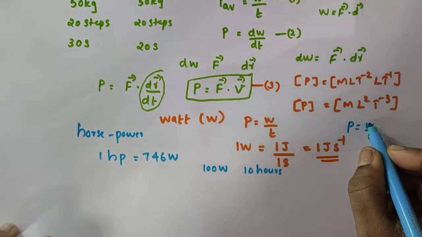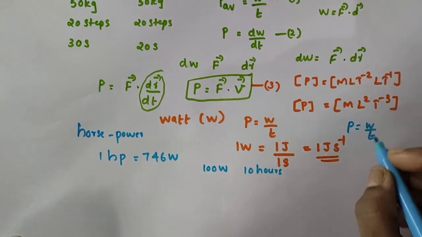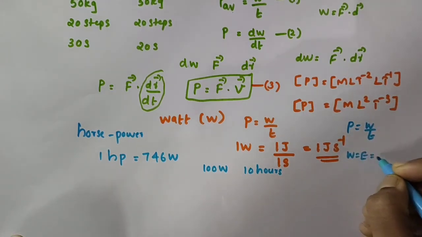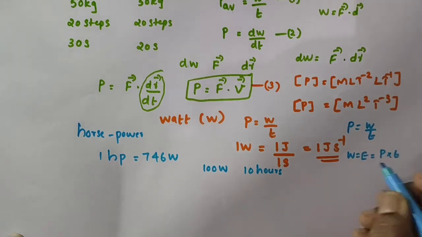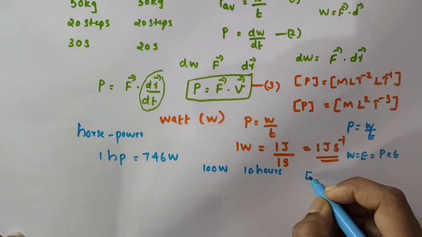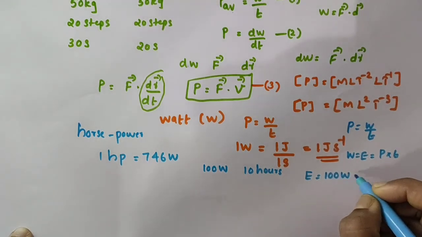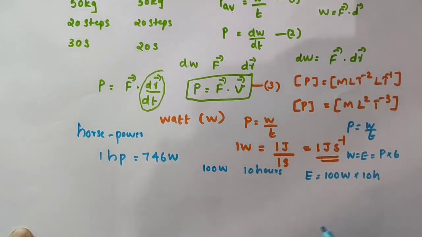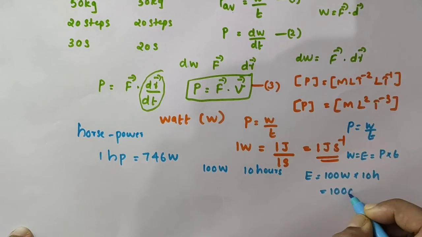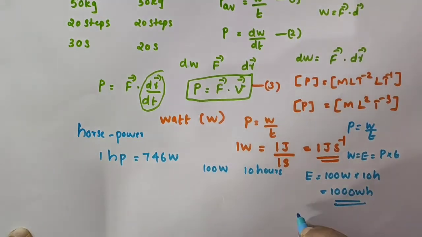This work done can be considered as the energy consumed. So energy consumed is equal to power into time. Power is 100 watts, time is 10 hours. So this is equal to 100 into 10, 1000 watt hour.